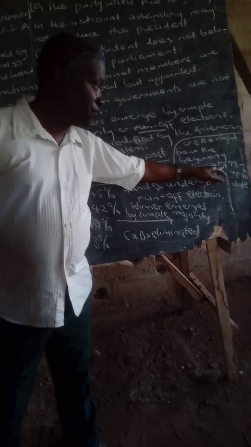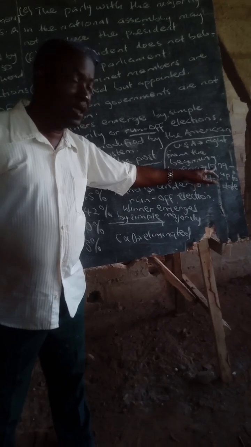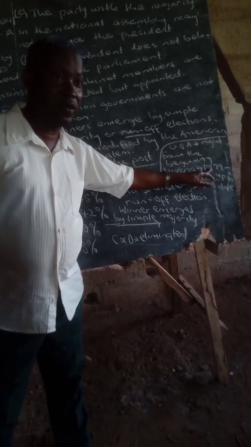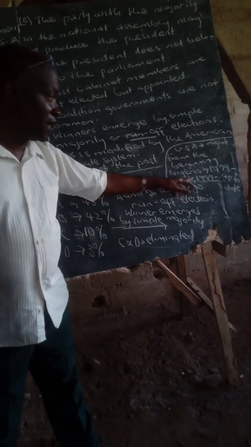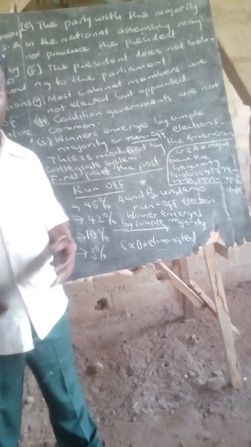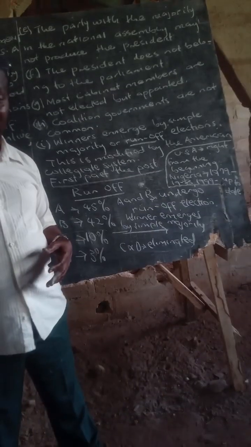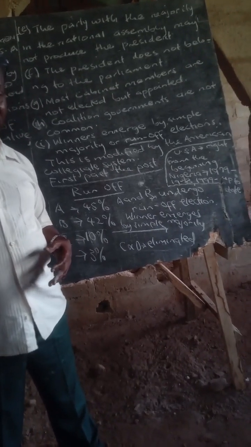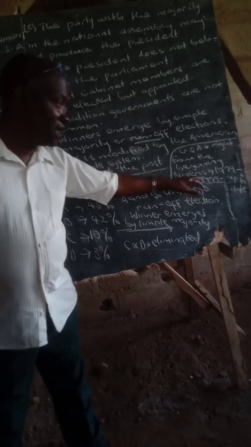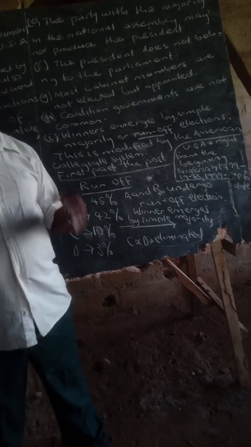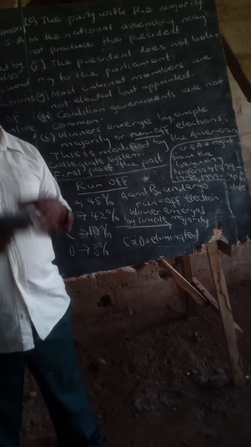The government of Shehu Shagari started the presidential system of government. And in Nigeria, from 1999, when the military was handing over power again to civilians, to Obasanjo as the civilian president, up to date, we have been practicing presidential system of government.